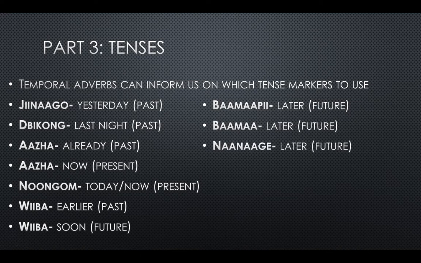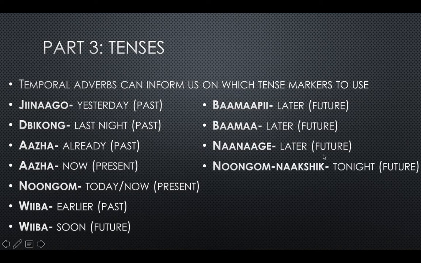Next is nanage. So here's a synonym for later. So nanage means later. Again, it's in the future, so your verb should have the prefix we or da in front of it. Nongum nakshik means tonight. So tonight hasn't happened yet. It's going to happen in the future. So your verb should have the prefix we or da in front of it if the verb's going to happen tonight. Wabang is tomorrow. So again, something that's going to happen in the future. So your verb should have the prefix we or da in front of it.